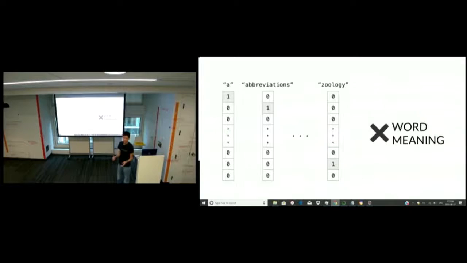The problem with this, however, is that it doesn't really capture word meaning. And by that I mean, since it's just literally a list of zeros with a single one in it, it's very simplistic and doesn't really capture mathematical relationships between these words. And as a result, our neural network has these inputs and it can distinguish between them, but it's harder for it to actually process it and analyze it correctly.